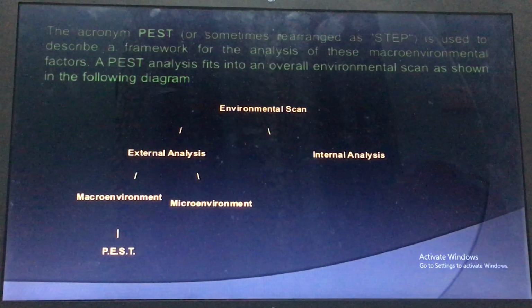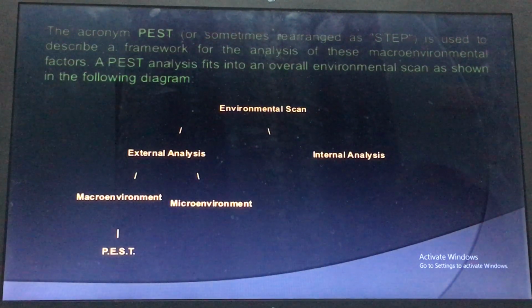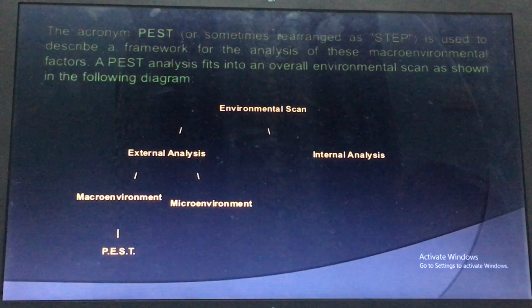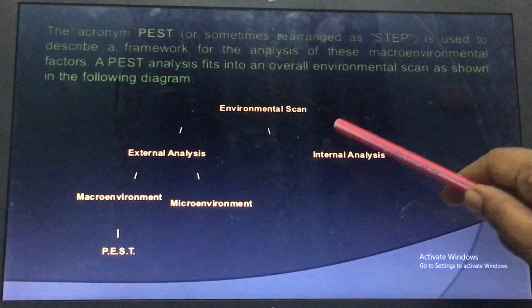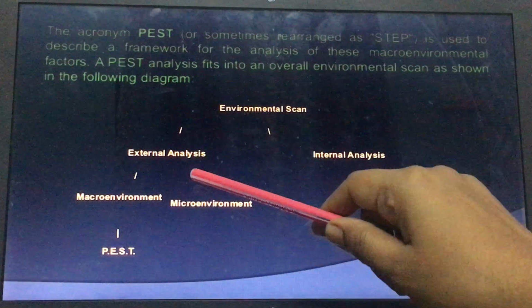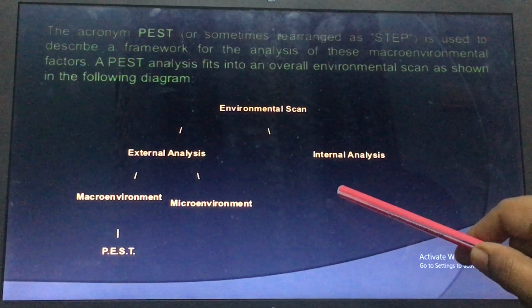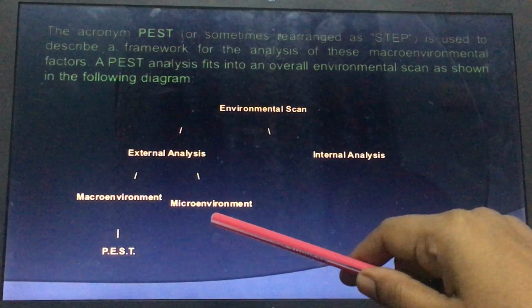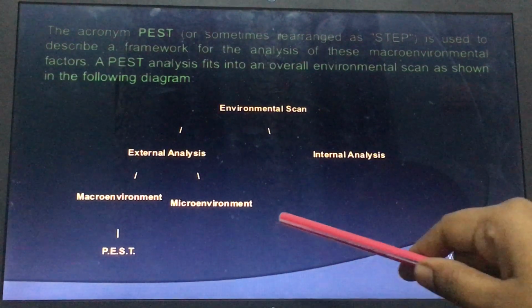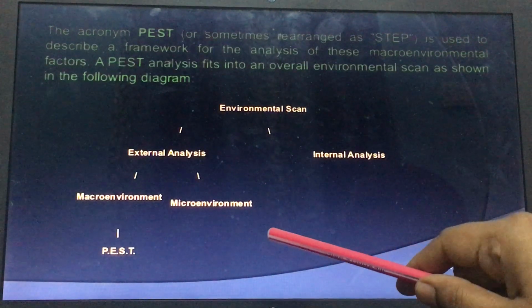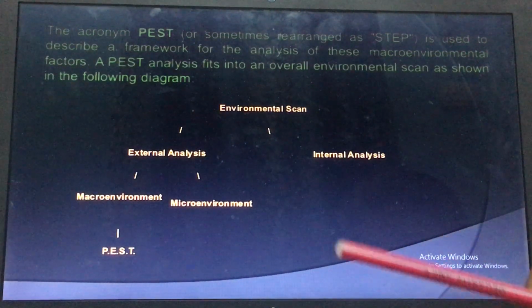A PEST analysis fits into an overall environmental scan as shown. So firstly we have to make an environmental scan that involves the external environment and the internal environment. The external environment involves the macro environment, and in the internal environment we study the micro environment.